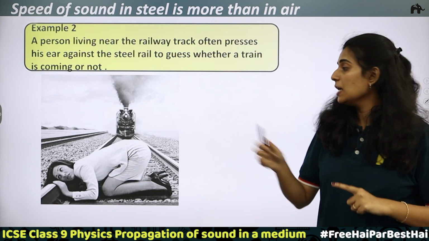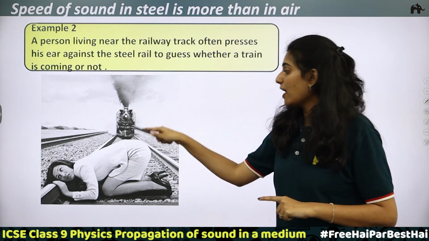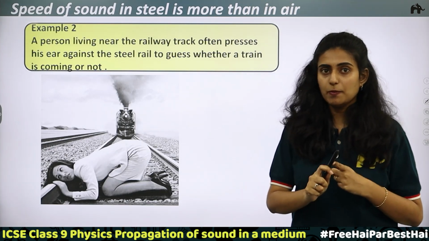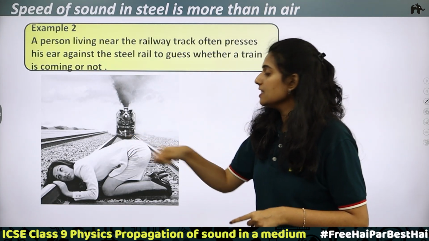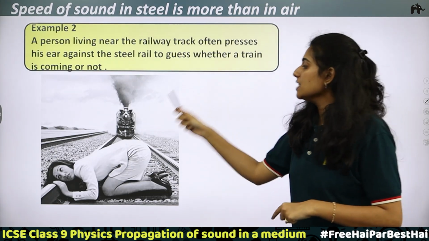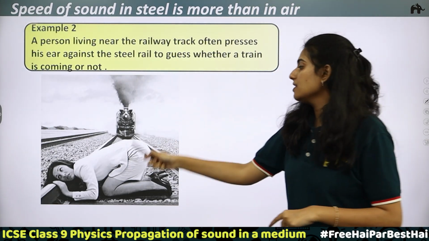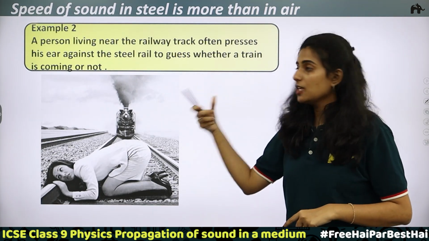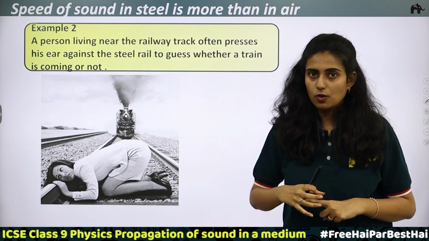Why is this happening? Because vibrations are produced by the motion of the train. The particles inside the steel bar will be vibrating. These vibrations can reach the person's ears faster than the vibrations reaching through air. Why?